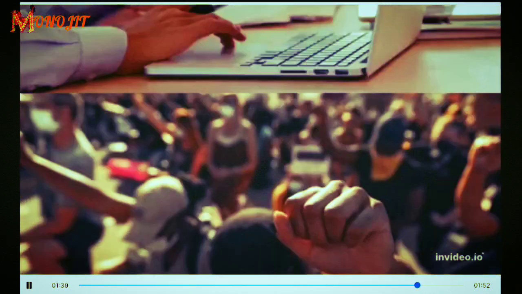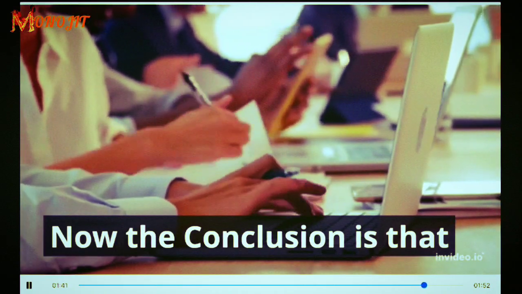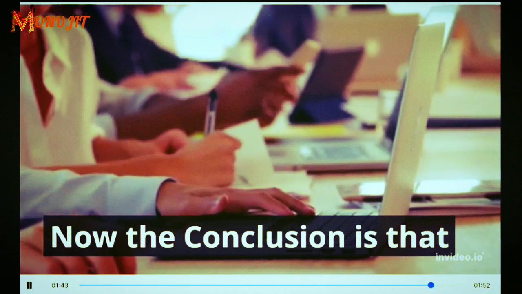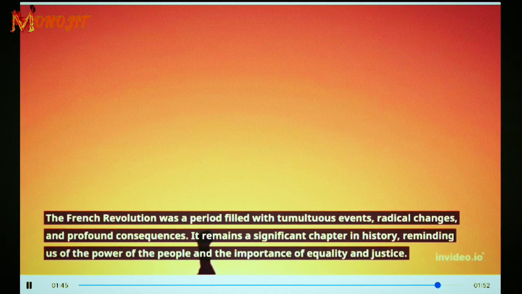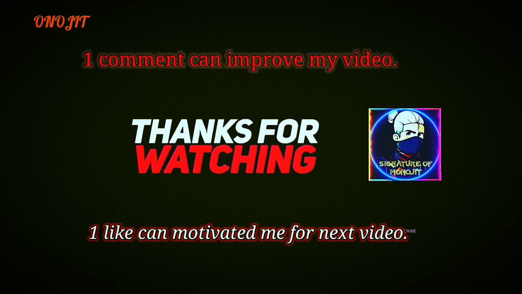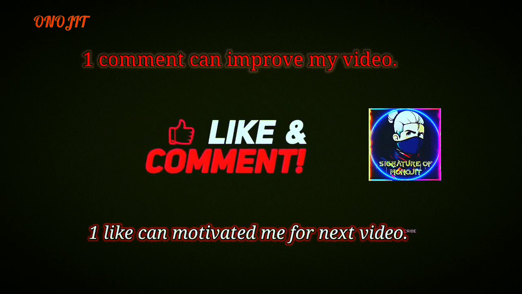It inspired other countries to fight against oppressive regimes and paved the way for the spread of revolutionary ideas and modern political ideologies. Now the conclusion is that the French Revolution was a period filled with tumultuous events, radical changes, and profound consequences. It remains a significant chapter in history, reminding us of the power of the people and the importance of equality and justice.